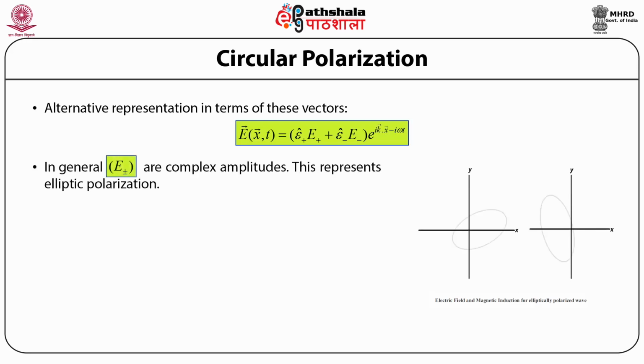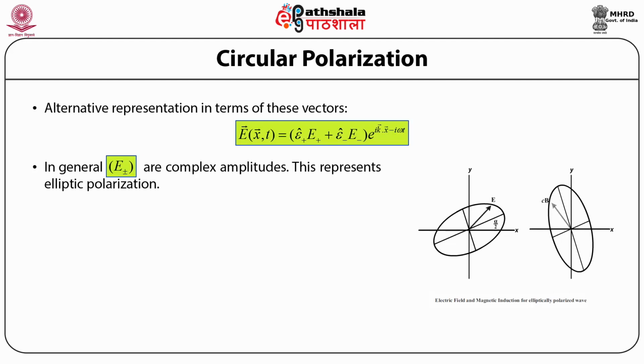In general, the amplitudes E± are complex amplitudes of the electric field along the two polarization directions, and this represents elliptic polarization.